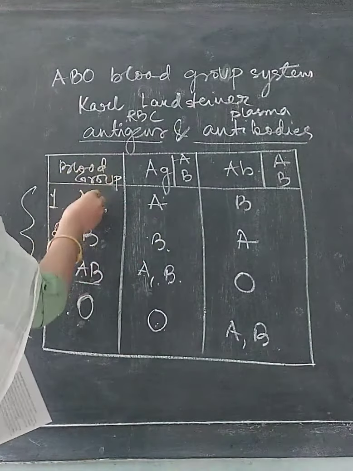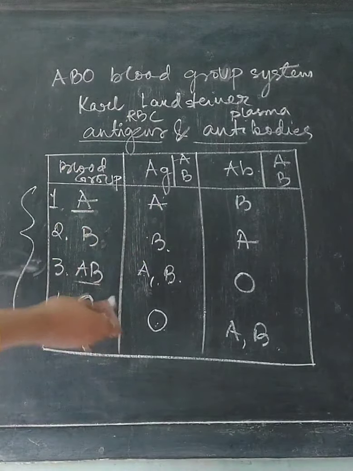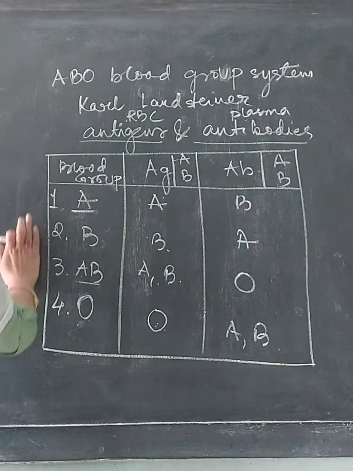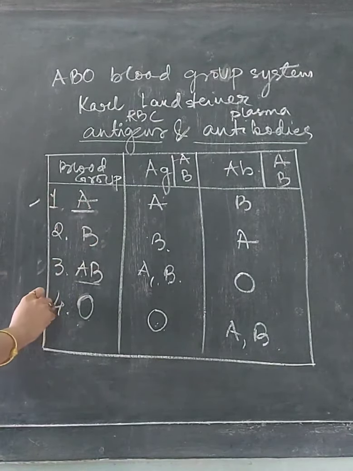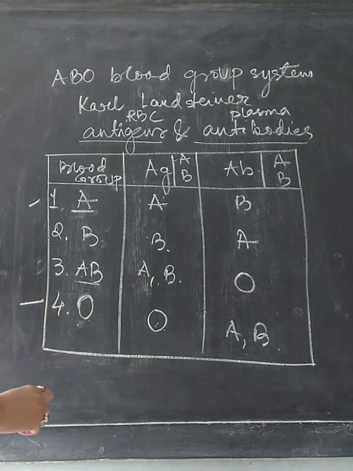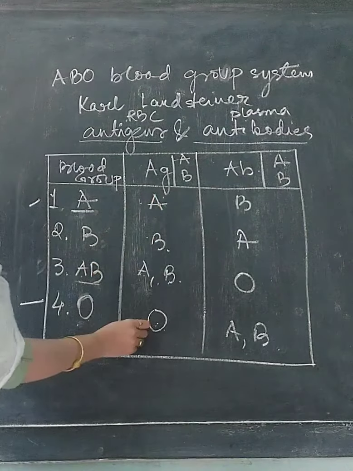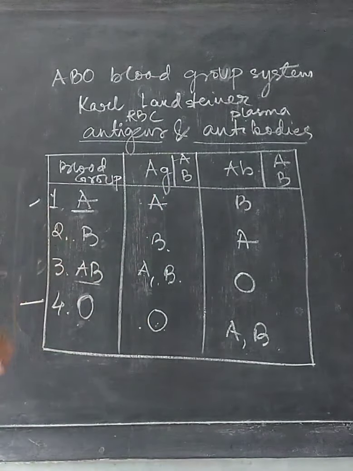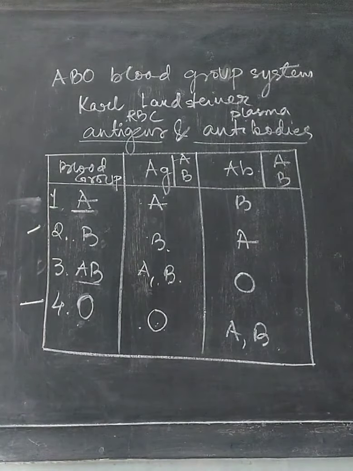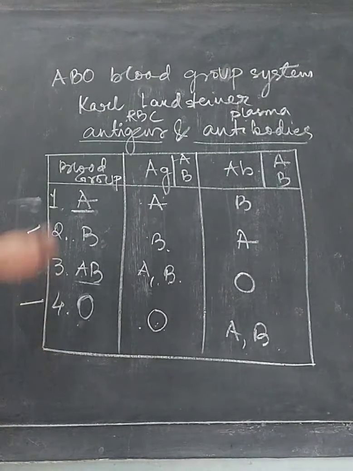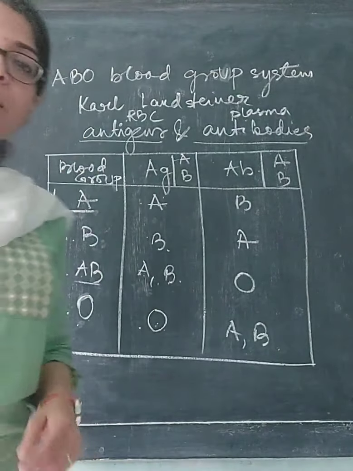Coming back to, from which blood group can blood group A receive blood? Blood group A can receive blood from the same blood group and this one. Okay, it can receive blood from A and O. Okay, A and O. Clear? Next, blood group B can receive blood from B and O.